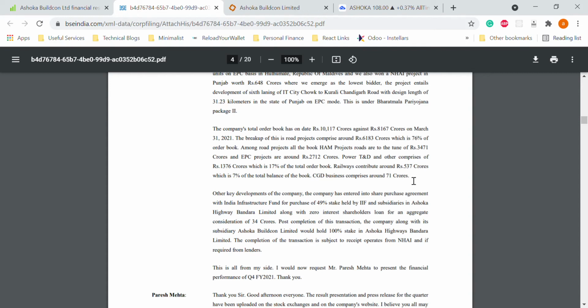So this is what this company is all about. If you want to remember one number, it will be 10,000 crores of order book. A company with a market cap of 3,000 crores that has an order book of 10,000 crores means a lot. This is the reason why I see a good opportunity in this company's growth, both in the medium term as well as the short term.